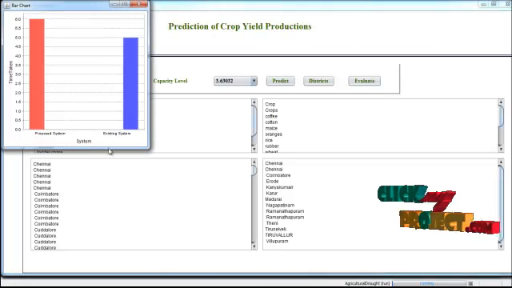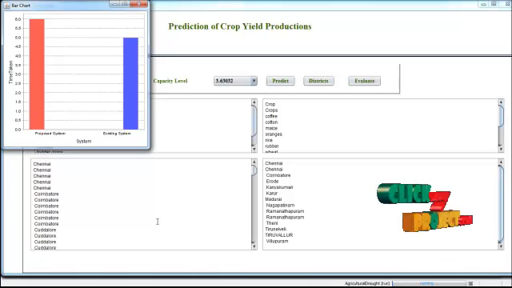Then click evaluate. In this we evaluate the performance of the existing system and proposed system by using the time taken. This is a complete demo of the process.